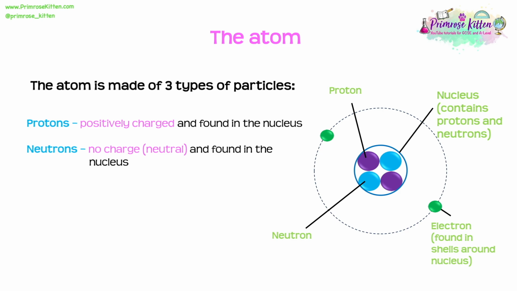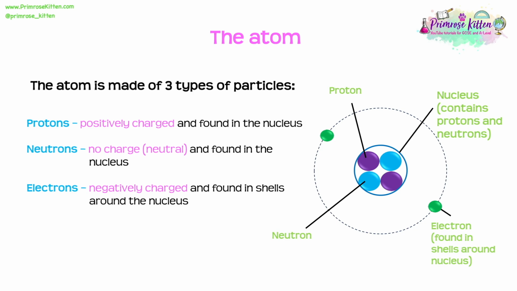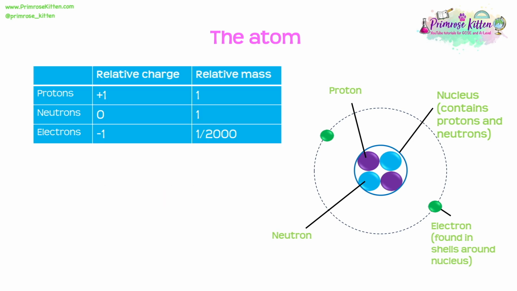Now that third particle found within an atom is the electron. Now electrons are negatively charged particles, and we don't find them in the nucleus this time. We find them in shells which orbit the nucleus. So you can see all this in our little diagram here. And we have to get very used to these diagrams and being able to label them accurately.